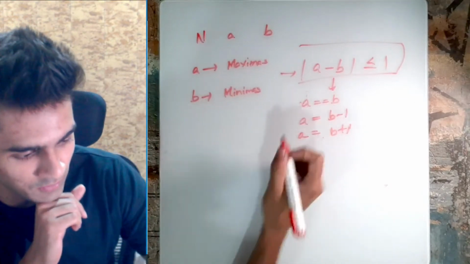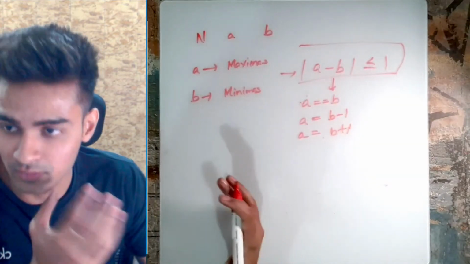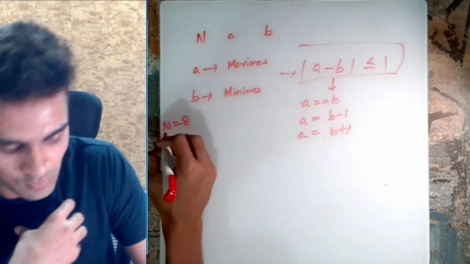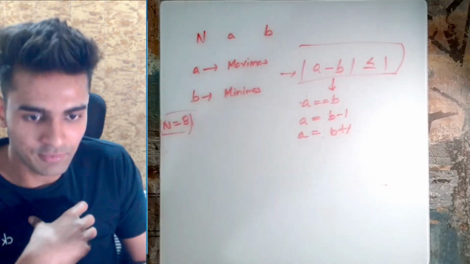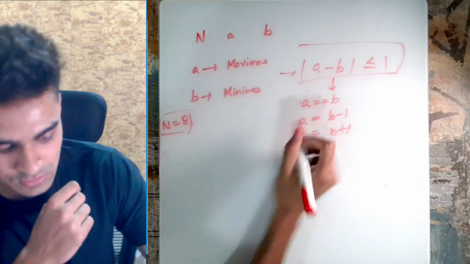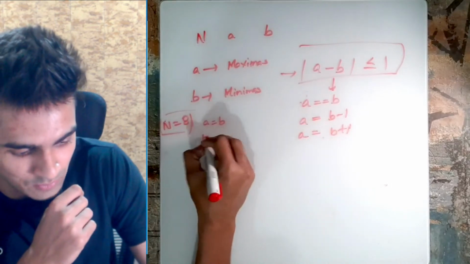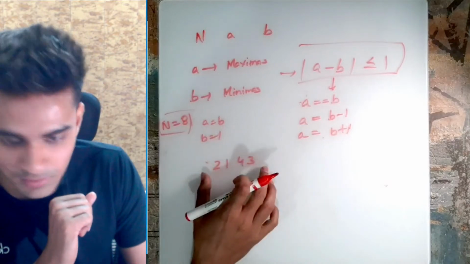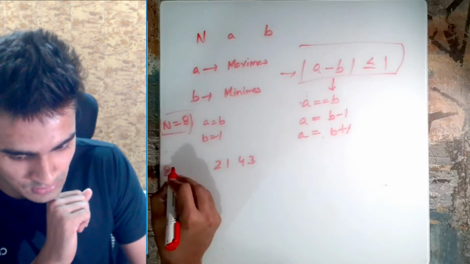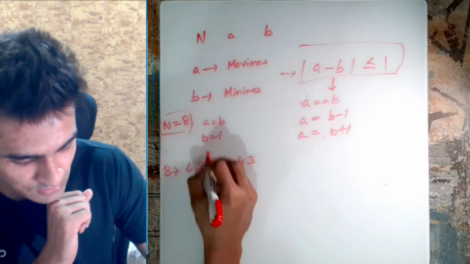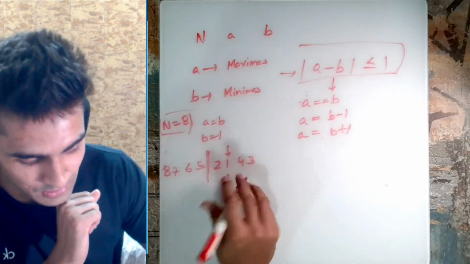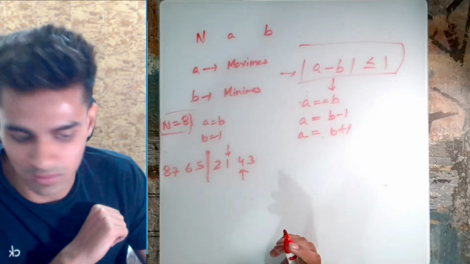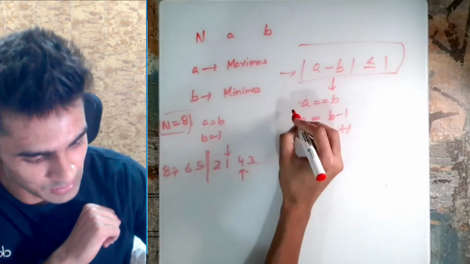When a equals b, the best way I personally could find was, let's say n is equal to 8. We can have the very starting numbers make this a equals b. So let's say a is equal to 1, b equals 1. We can write 2 1 4 3, these are the first four numbers, and then we write 8 7 6 5. If you see here, 1 is a minima and 4 is a maxima, and other than that there is no maxima or minima in this one. So this is the case when a equals b.